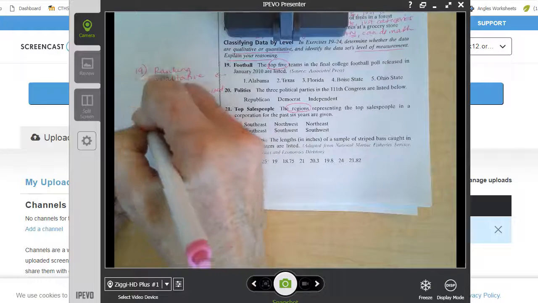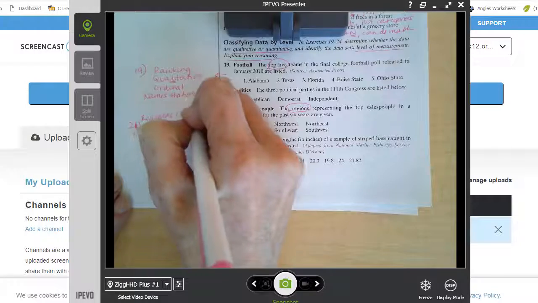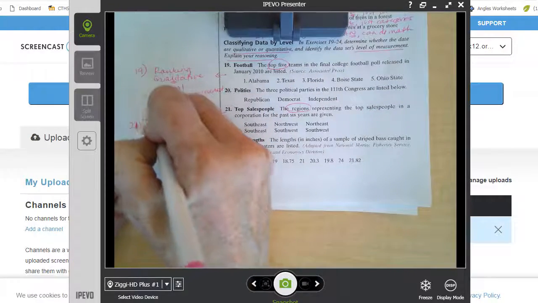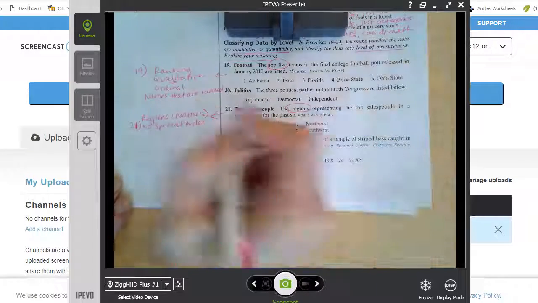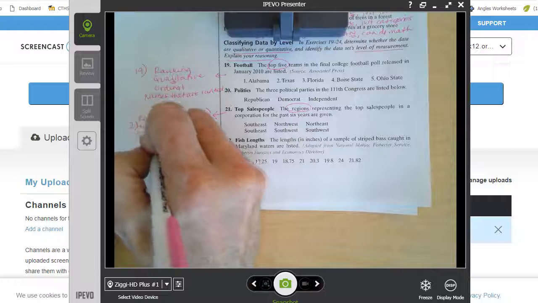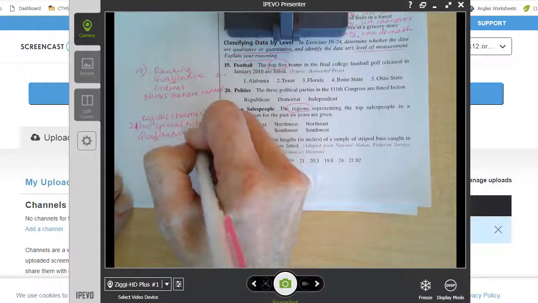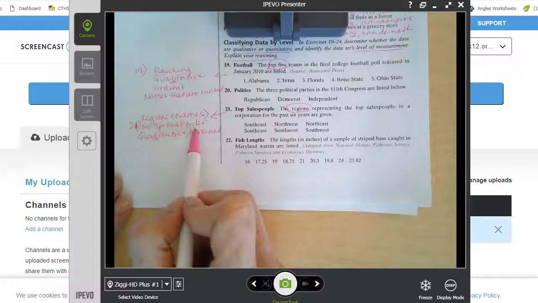Sorry, 21. Regions, which are just names of geographic areas. There's no special order to the regions. So based on that, I see qualitative, nominal. Why? Because they're regions in no special order.